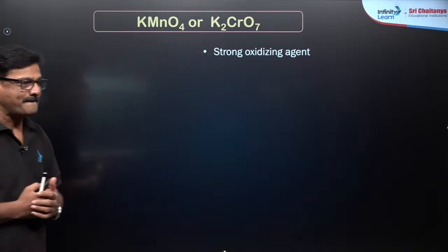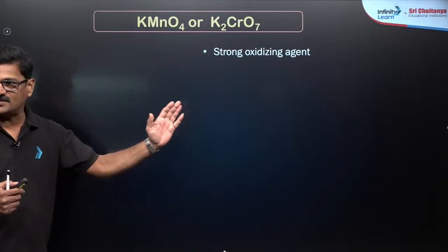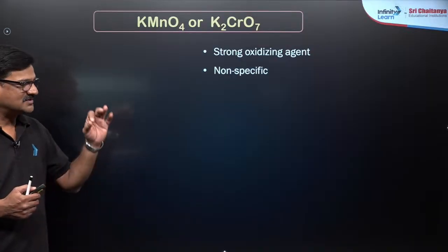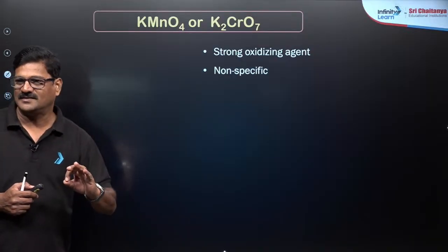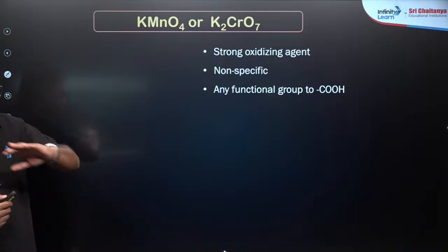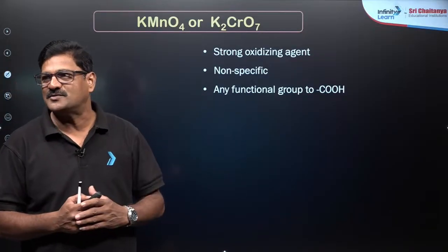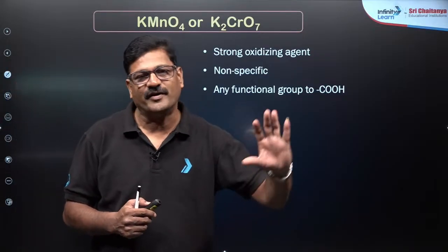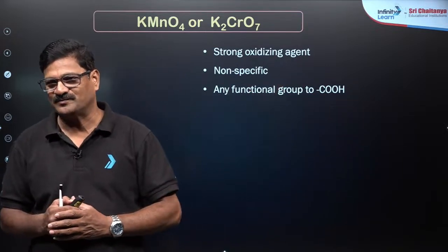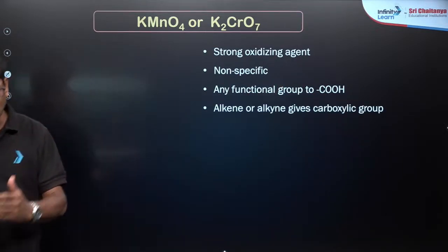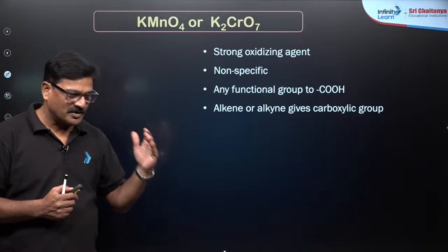And also KMnO4 and K2Cr2O7. It is a strong oxidizing agent and it is non-specific. Any functional group that you know in organic chemistry will finally be converted into a carboxylic group. Alkene and alkyne give carboxylic acid.